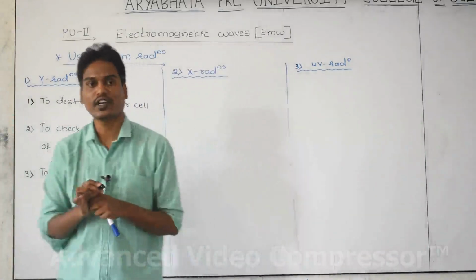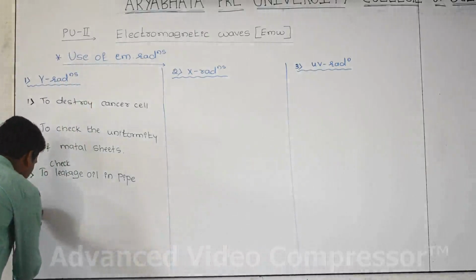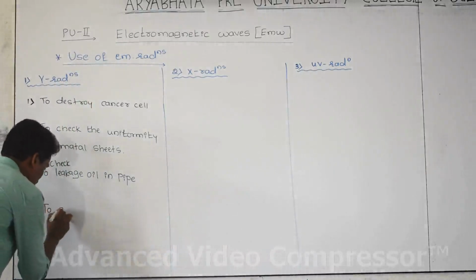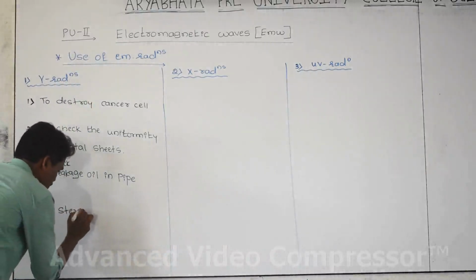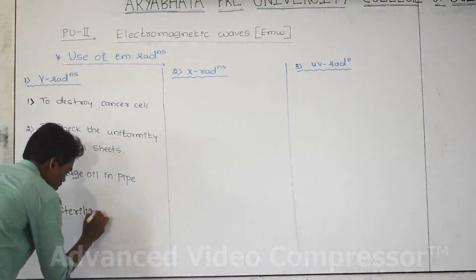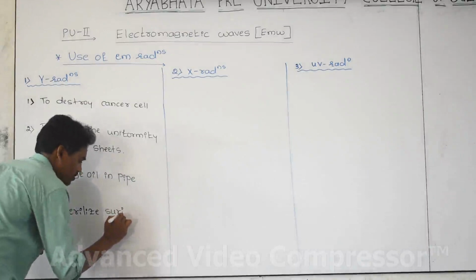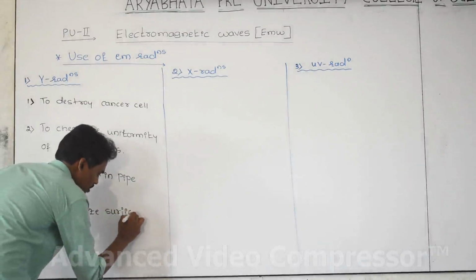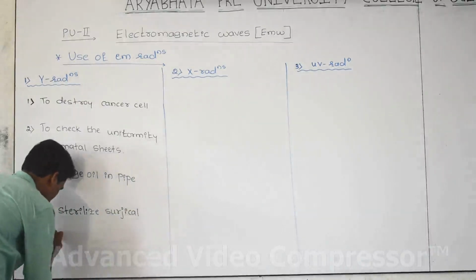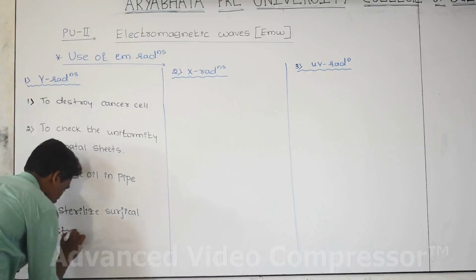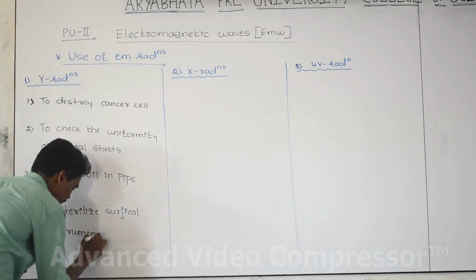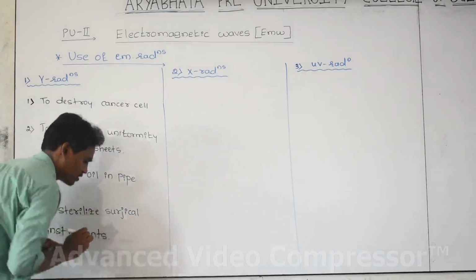And one more important use of gamma radiation is to sterilize surgical instruments. We use gamma radiation because of its high frequency. What is the meaning of this?